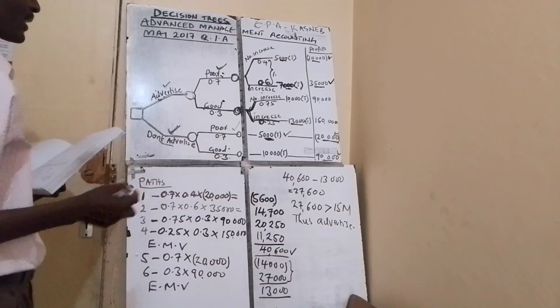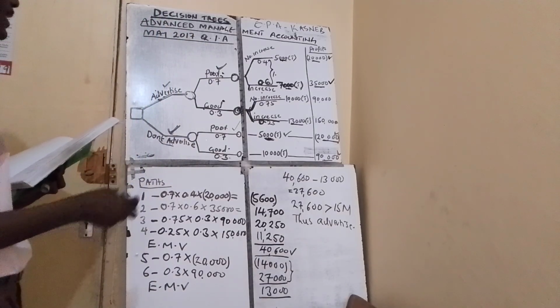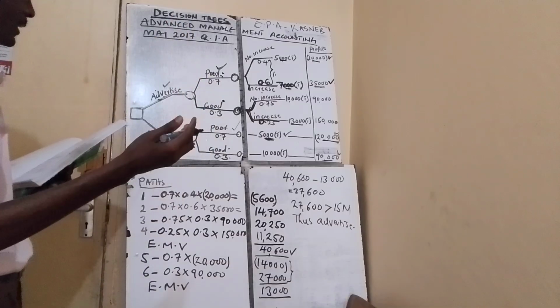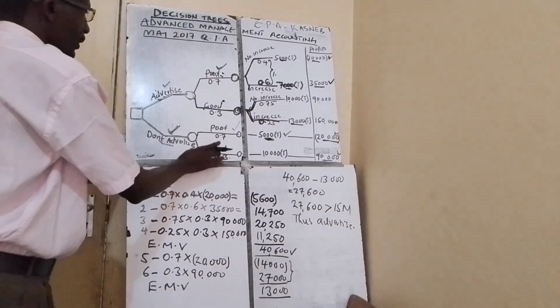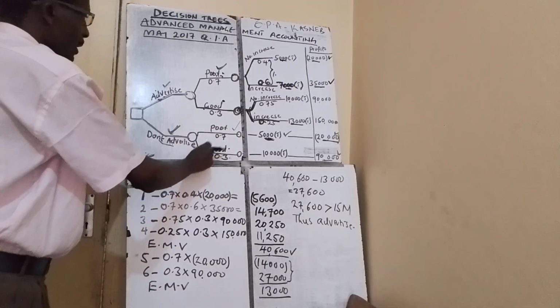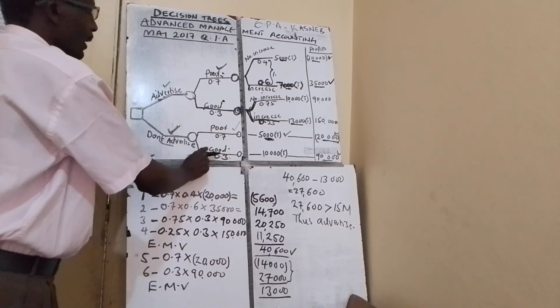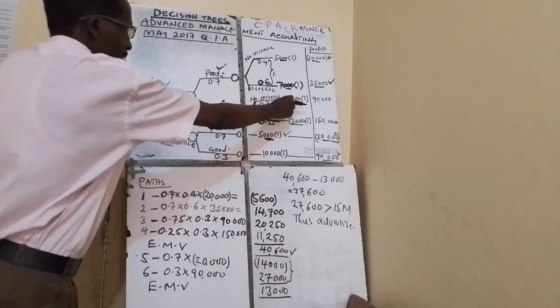Now, if there is no increase in sales, then how many units are you supposed to sell? That is, the weather is good and there is no increase. You just pick what you have here: no increase in sales when the weather is good, so you are picking the 10,000. That is where this 10 is coming from.